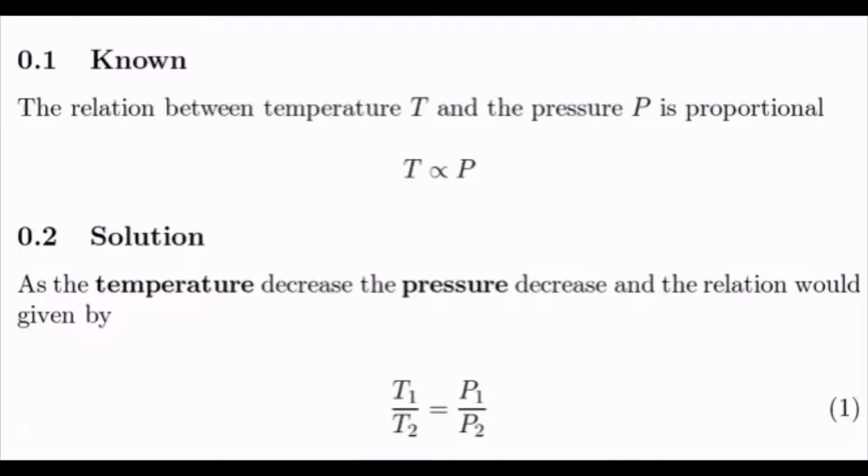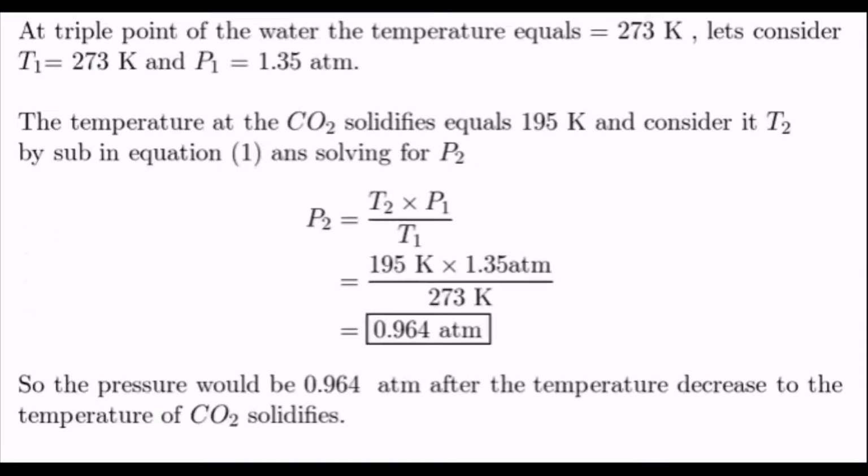Before we solve this problem, we first need to know the relationship between pressure and temperature. We know that the pressure and temperature are directly proportional. As the temperature decreases, the pressure will decrease as well. The relationship would be given by the first temperature over the second temperature equals the first pressure over the second pressure. At the triple point of water, the temperature is equal to 273 Kelvin, which is our first temperature.